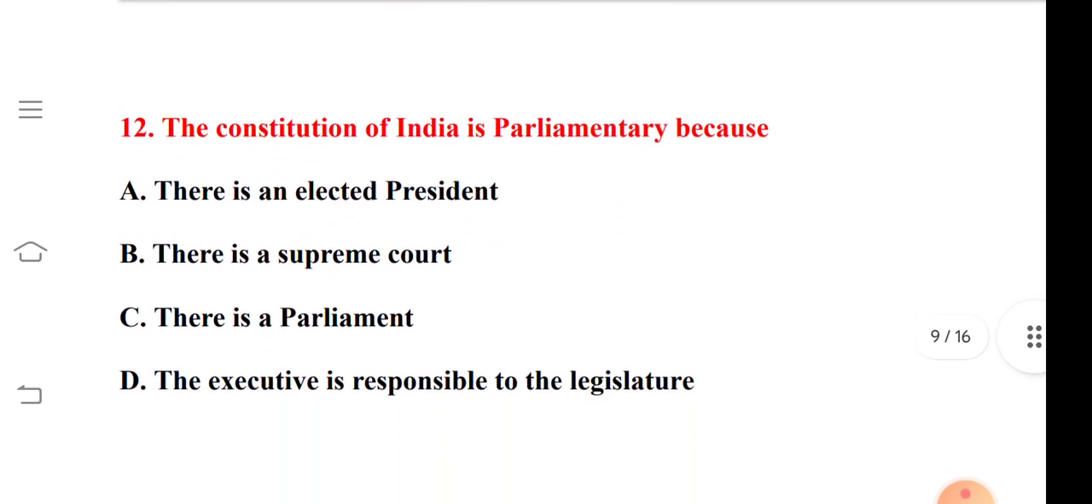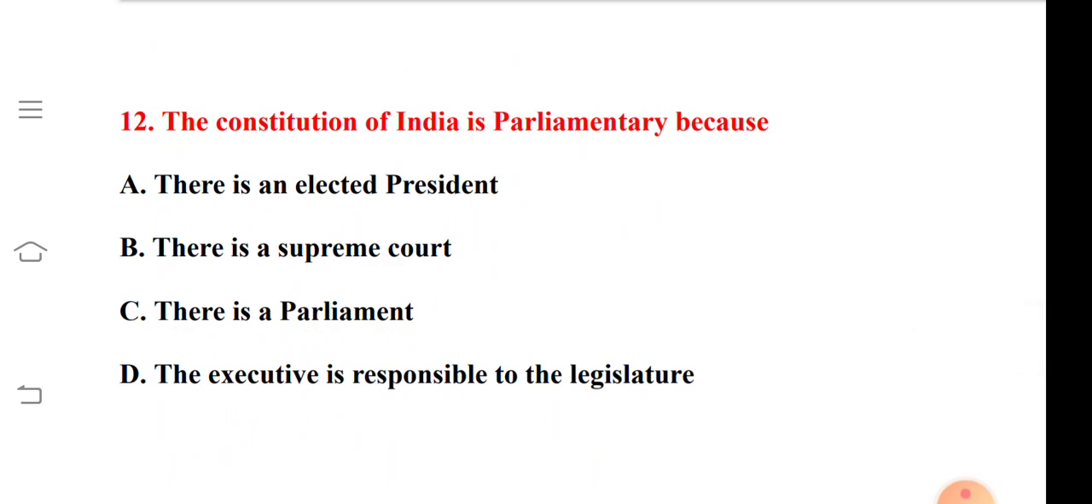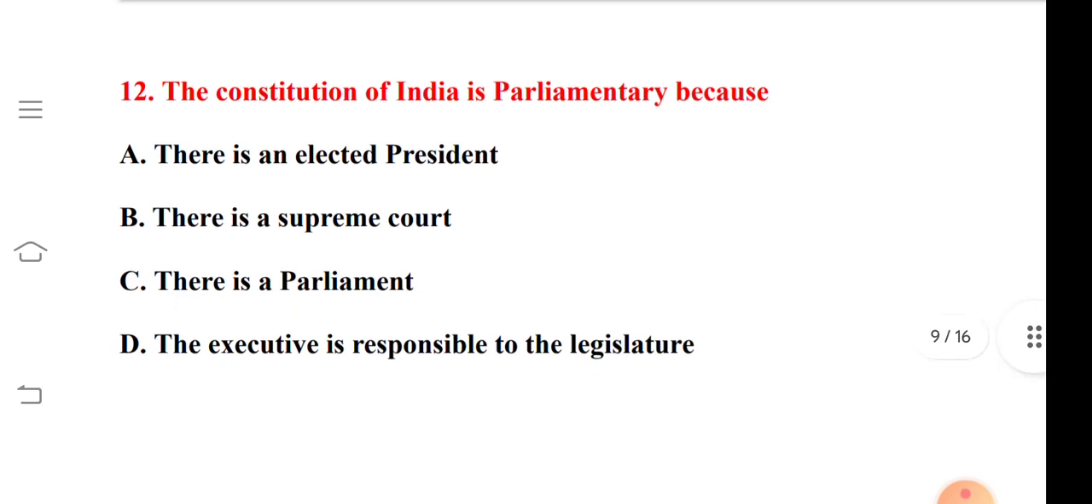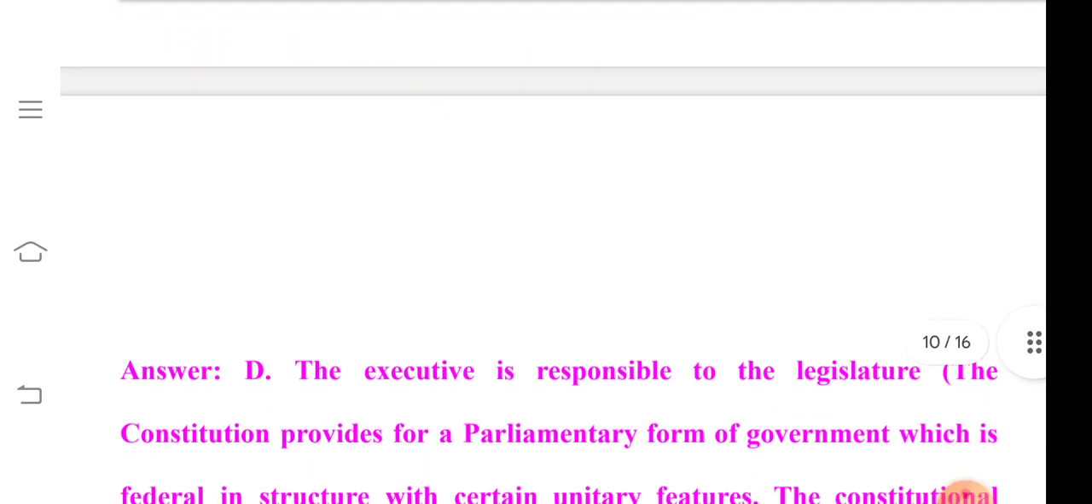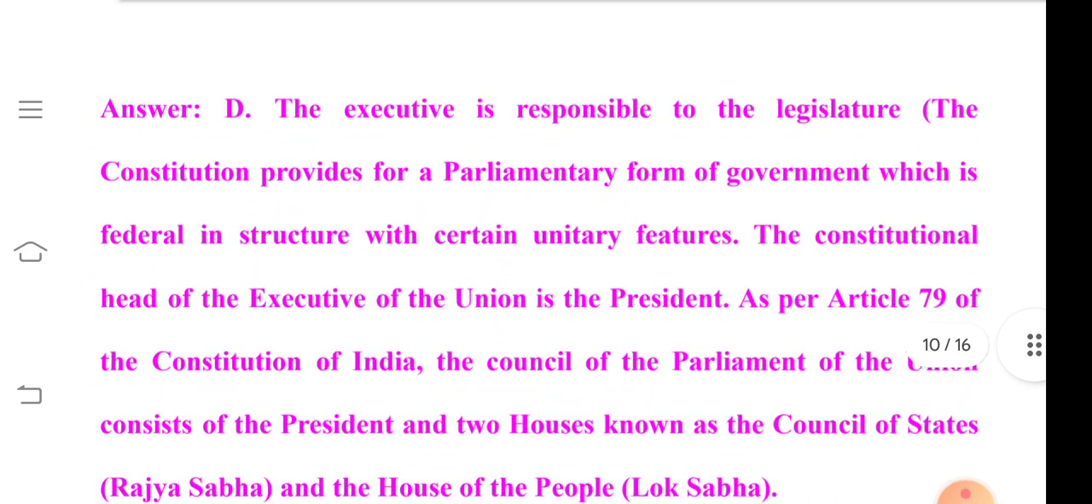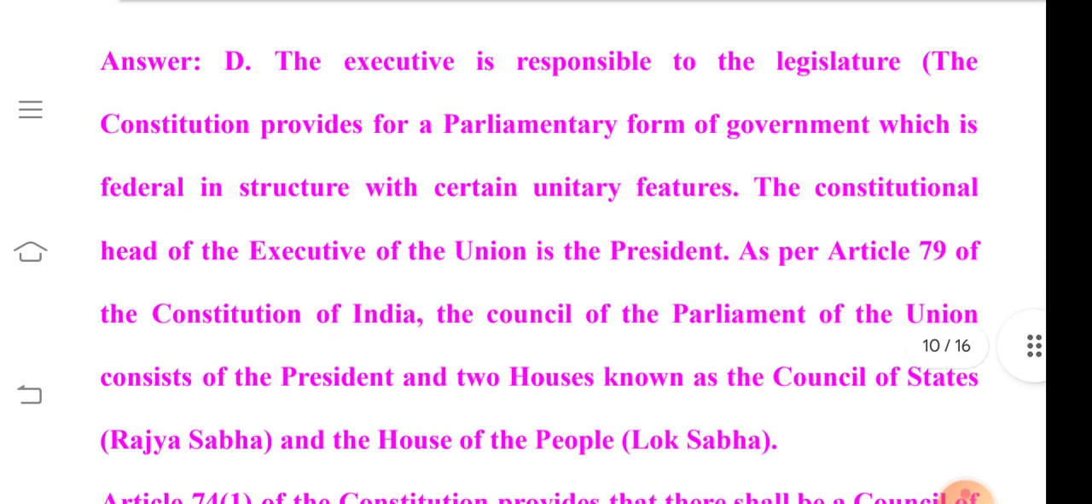So question number 12 is, the Constitution of India is parliamentary because, option A is there is an elected president, option B is there is a Supreme Court, option C is there is a parliament, and option D the executive is responsible to the legislature. So its correct answer is option D, that is, the executive is responsible to the legislature.